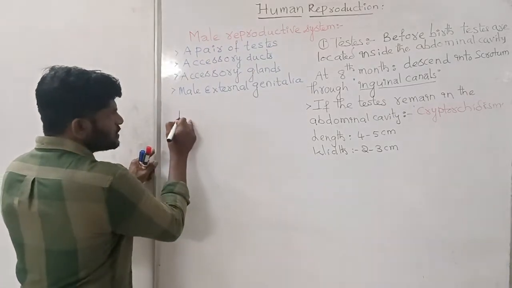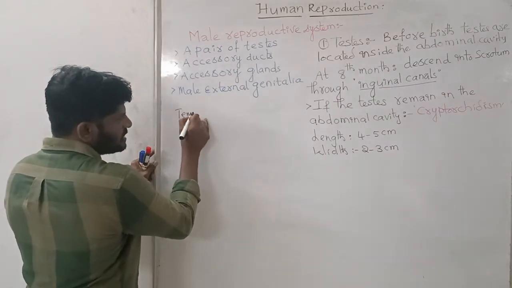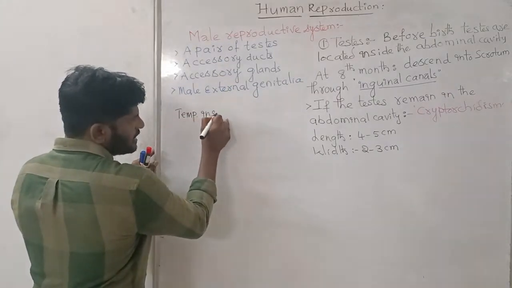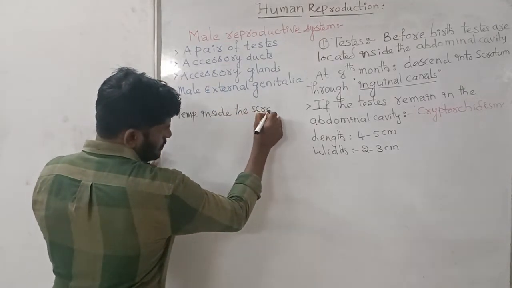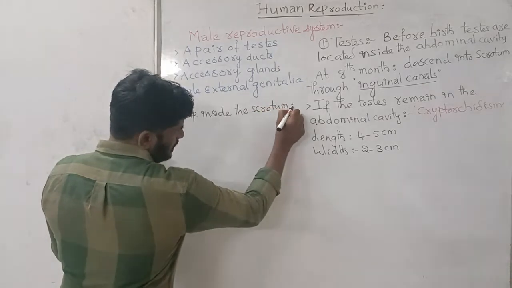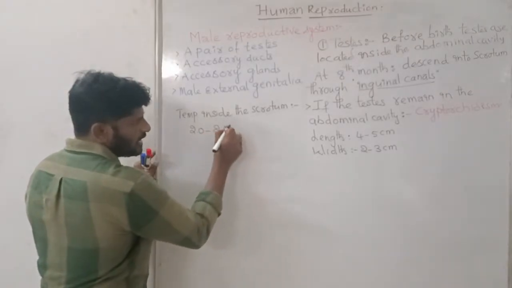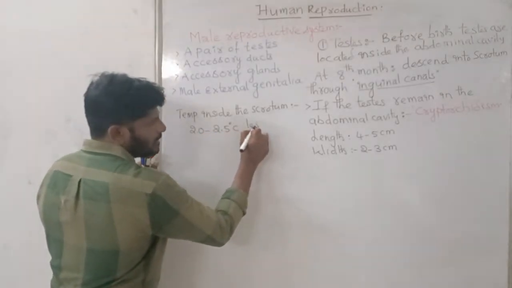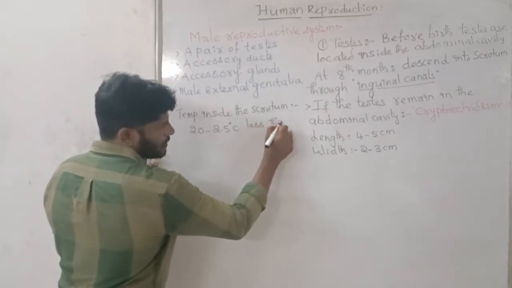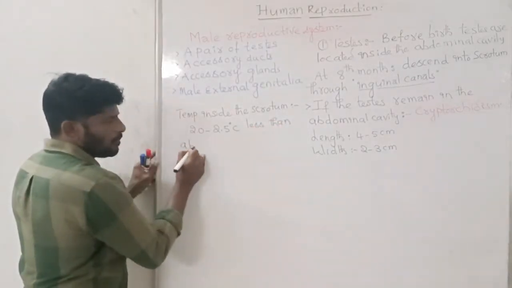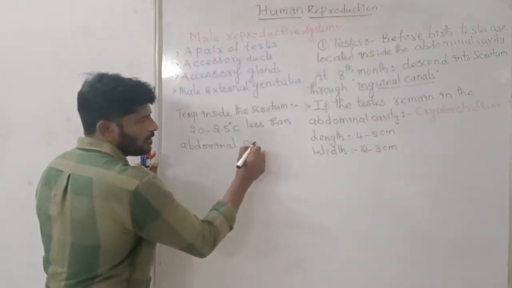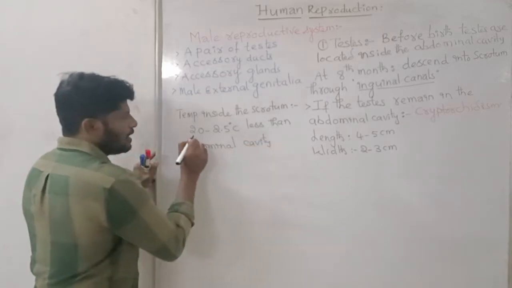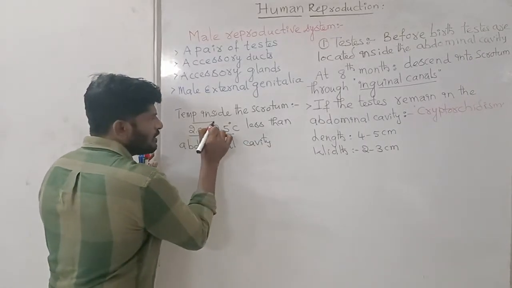The temperature inside the scrotum is about 2 to 2.5 degrees centigrade less than the abdominal cavity.